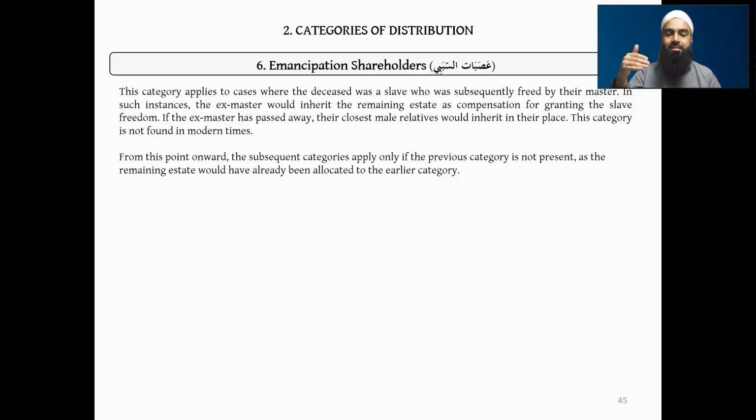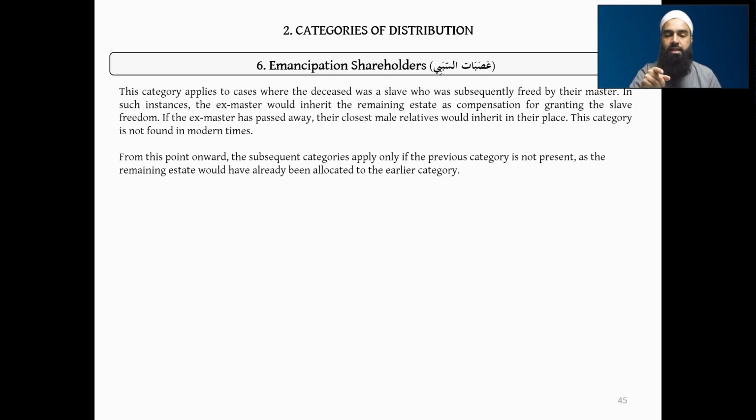So if the deceased was a slave previously and doesn't have any dhawil furud, meaning doesn't have any fixed Quranic shareholders, doesn't have any asabat, meaning those who are agnatic shareholders, doesn't have anything like that, they are the only one here, then this category would apply. And subsequently, all of the categories that are going to come from now on will always apply in the absence of the previous one. Okay? So if the asaba nasabi weren't there, then the asaba as-sababi would get it. Hopefully that makes sense, right?